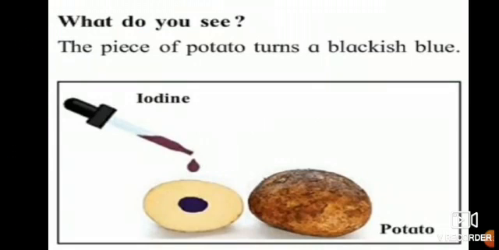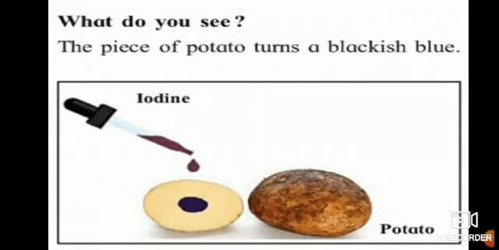Look at this picture. Can you see? Take a piece of potato, and with the help of the dropper you are supposed to put iodine on the piece of potato.